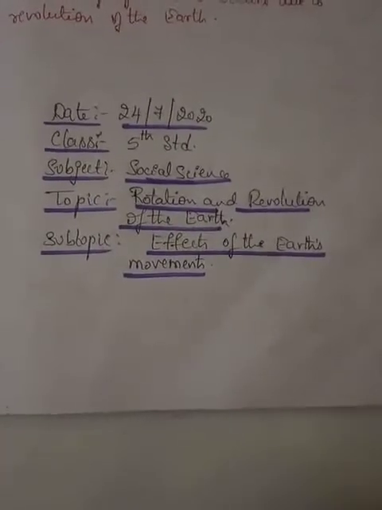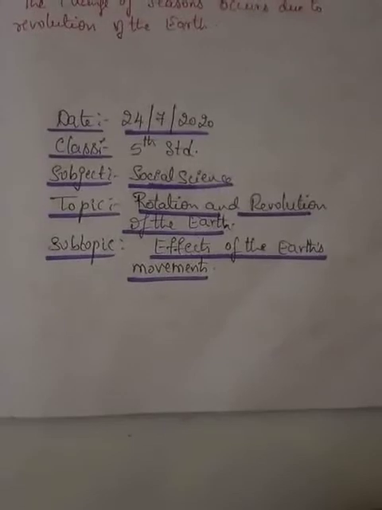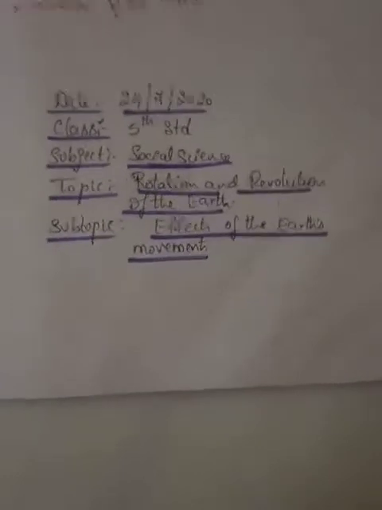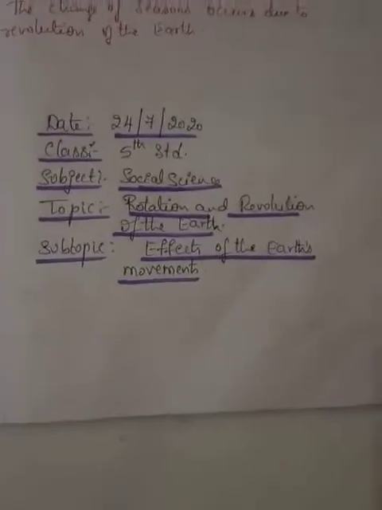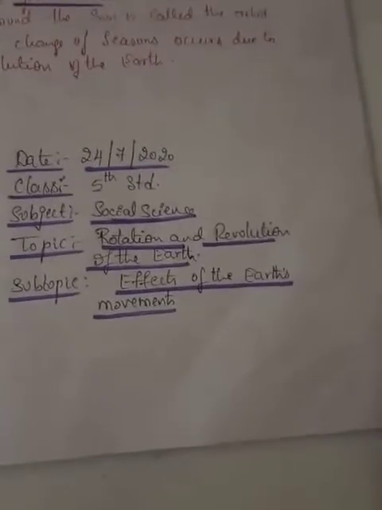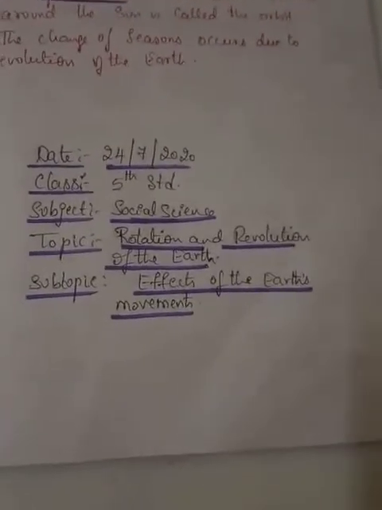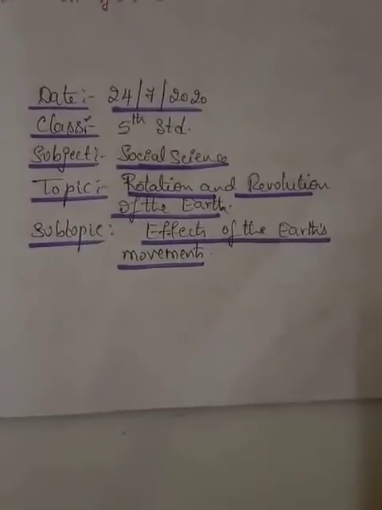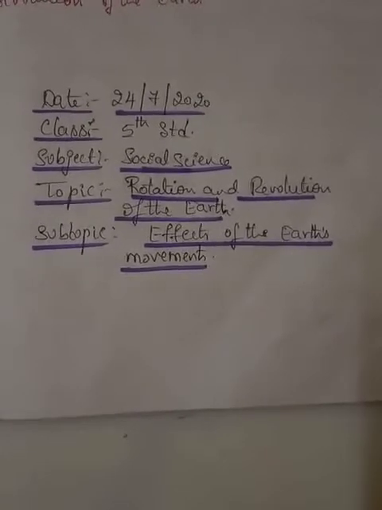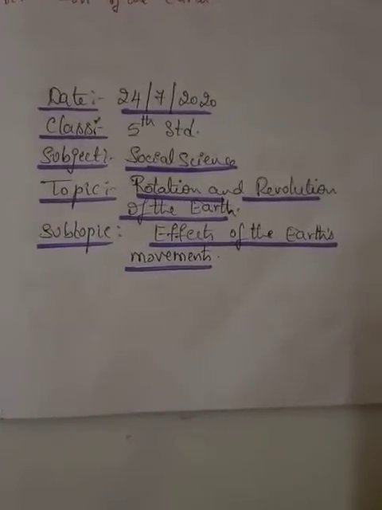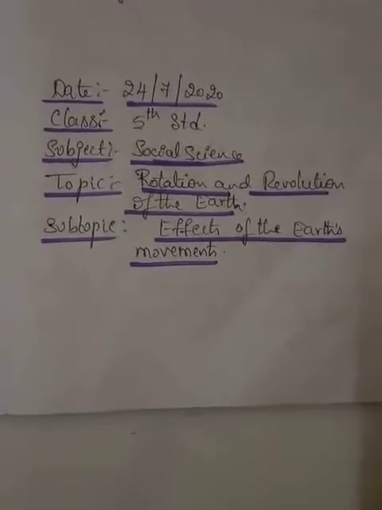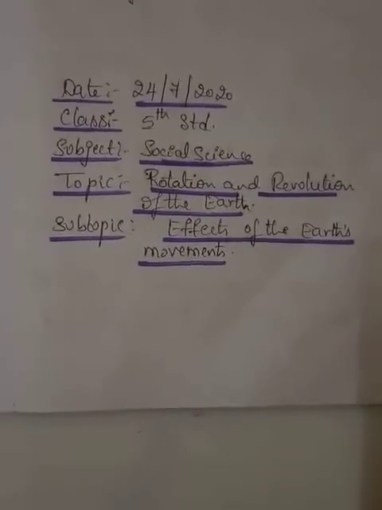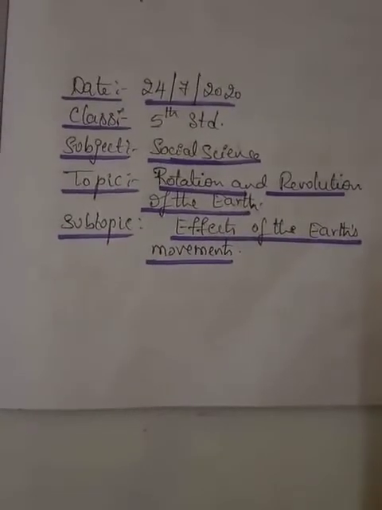Good morning, students. In the previous class, in the third chapter, we are into the rotation and revolution of the Earth. Under that, we have studied so far the rotation and the revolution of the Earth, the two movements of the Earth. The Sun is at the center of the solar system at a fixed position. This happens because of the Earth's movement around the Sun, and it exhibits two types of movements, that is rotation and revolution. Rotation is nothing but the spinning motion of the Earth on its axis, and this leads to day and night changes.